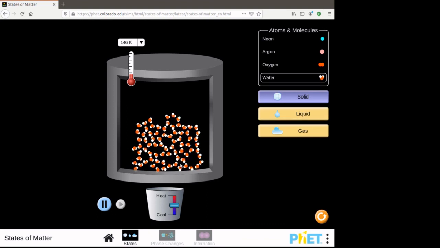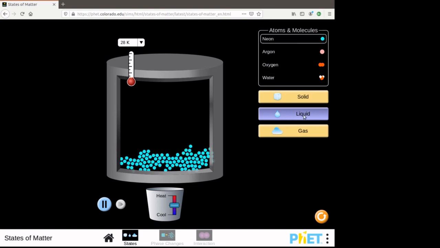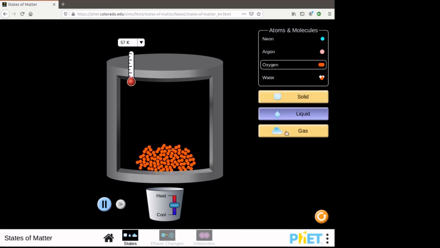So this is a very important property of water, that it forms this crystal structure which is less dense than the liquid state. Right. And is that a normal thing? No, definitely not. For neon, if you go to neon solid, that's going to be a little bit more dense than the liquid. Yeah, you can see that. And same here probably for oxygen. You go to liquid oxygen, you go to the solid, that's more dense than the liquid.